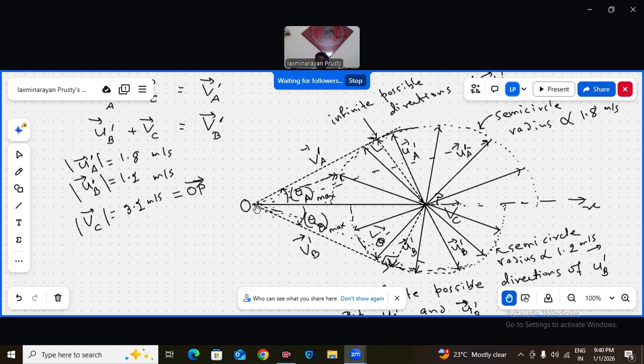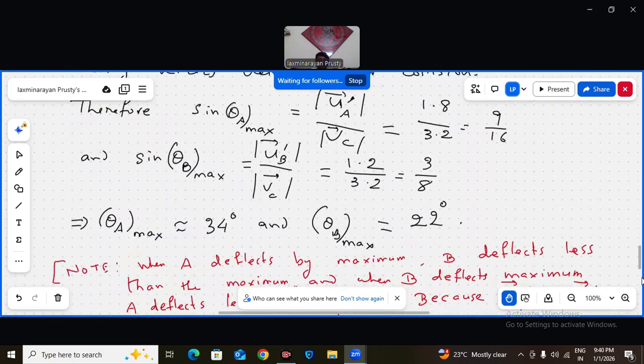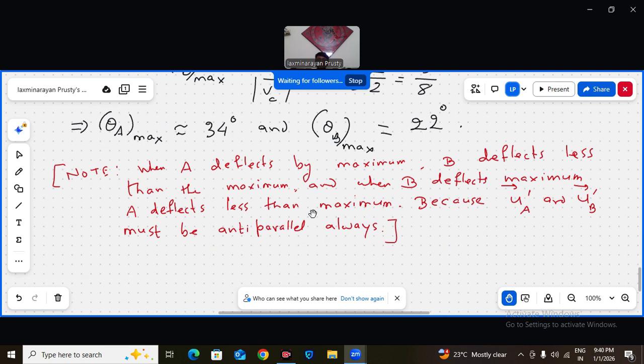So that will not correspond to the maximum deflection of A. So this is exactly the point I have written here. Because UA dash bar and UB dash bar must be anti-parallel always, because with respect to center of mass, the net momentum must be 0. Am I clear?